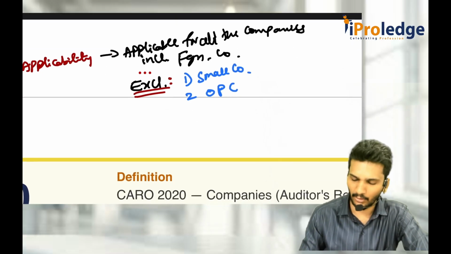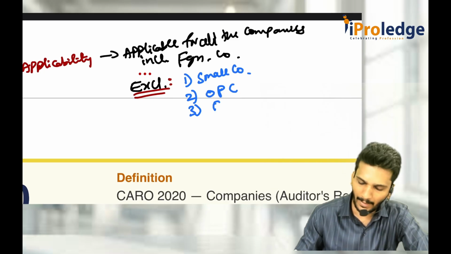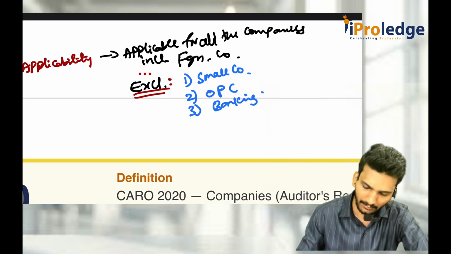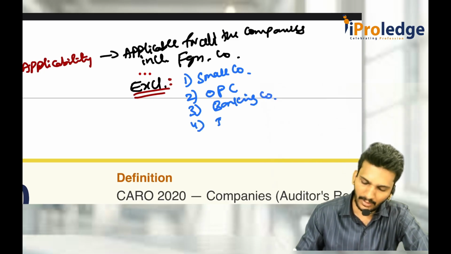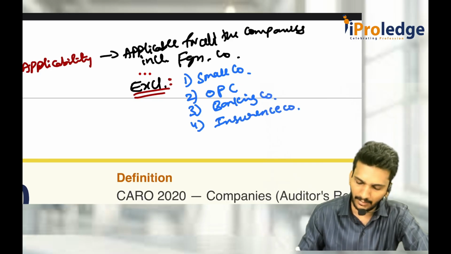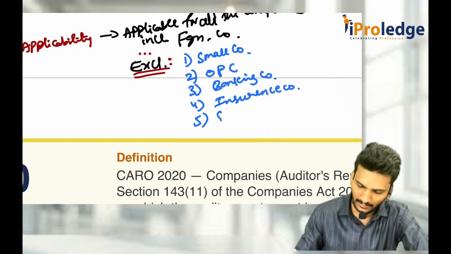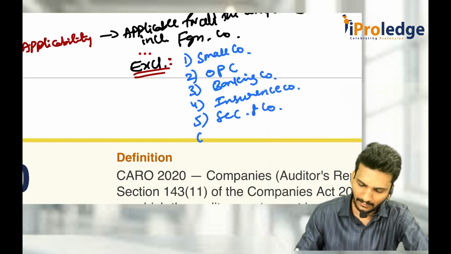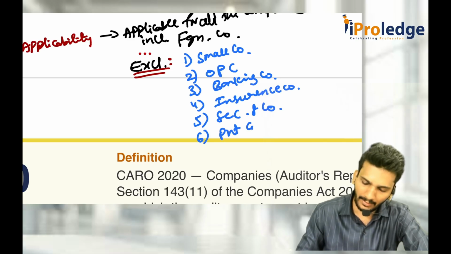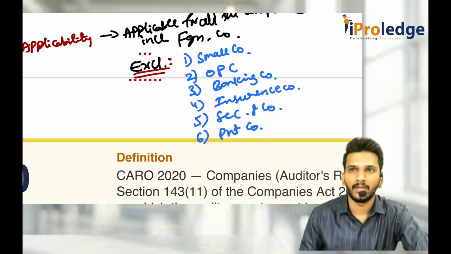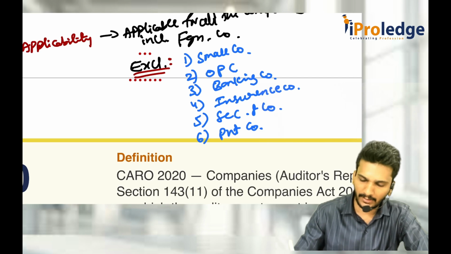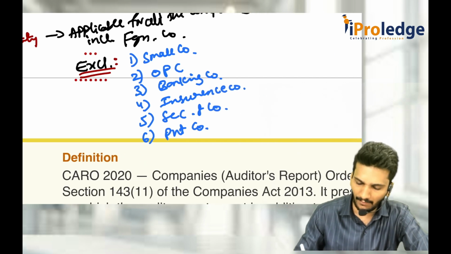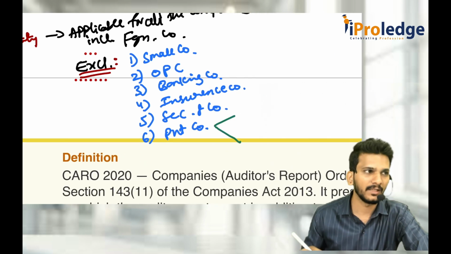OPC, it is also not applicable. Banking company, insurance company, Section 8 company. Then the last one is a private company with some conditions. If you are a private company which is fulfilling any of three conditions, right?